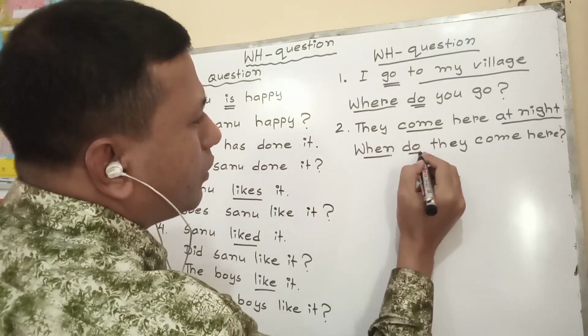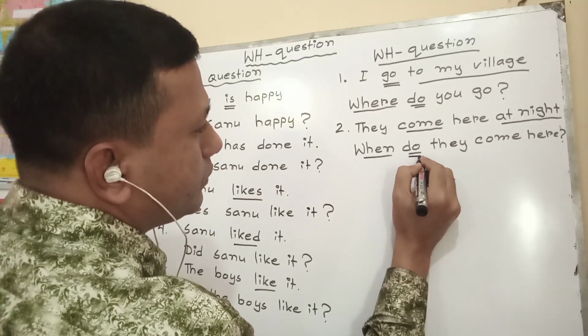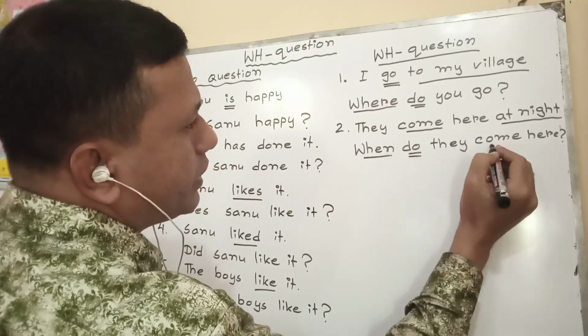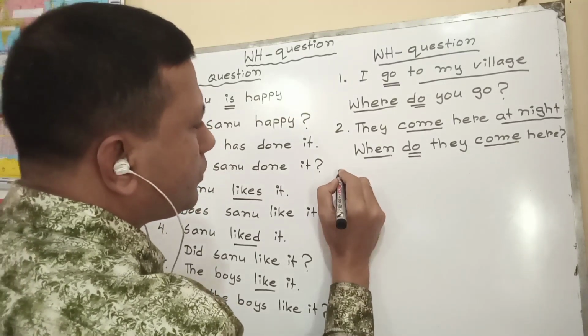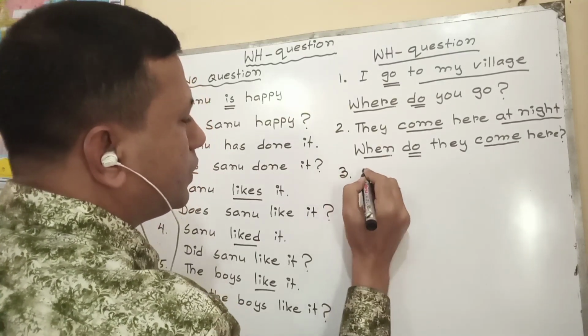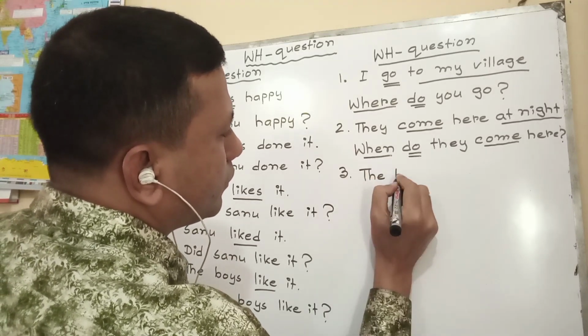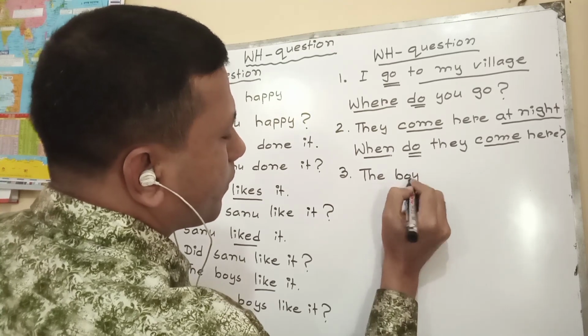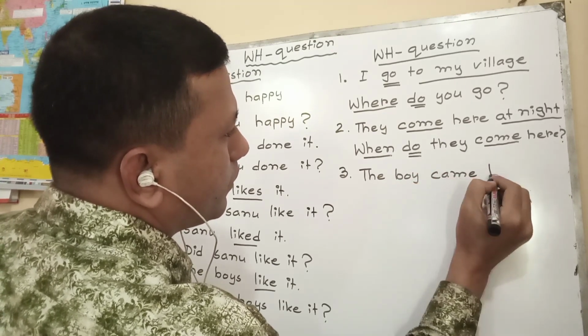I have told you, whenever we are using do, did or does, at that time the main verb becomes only present form. Three. The boy came here.